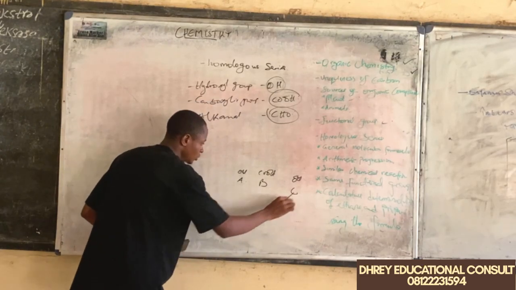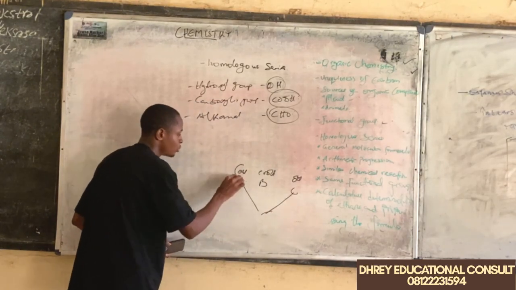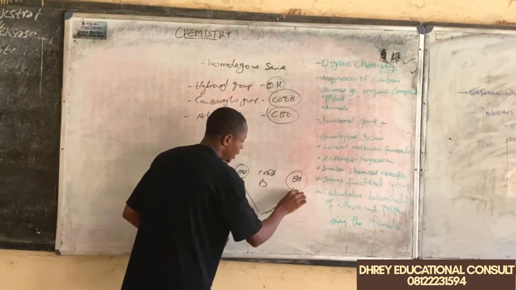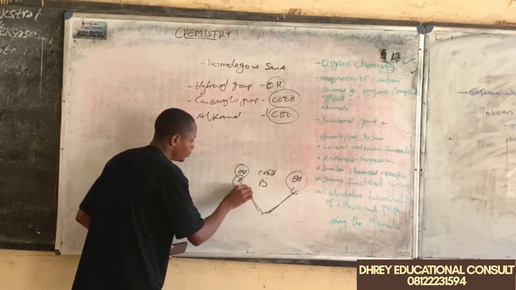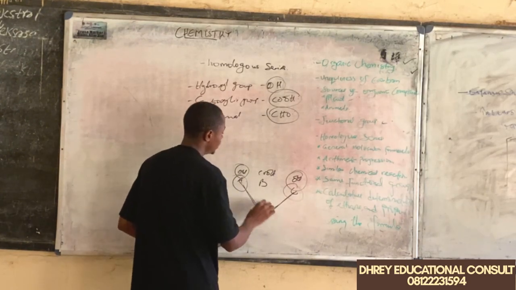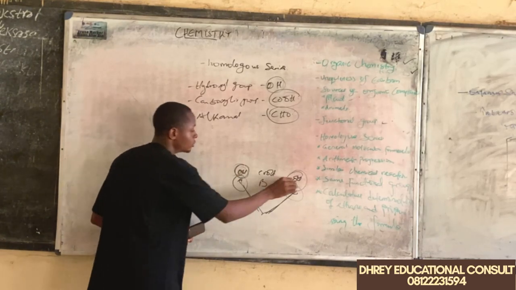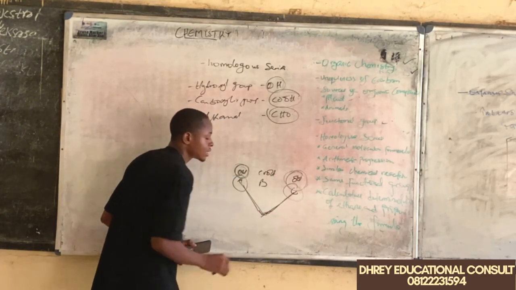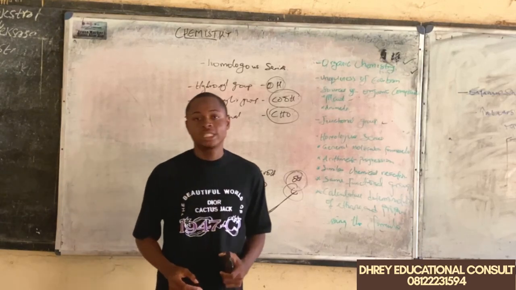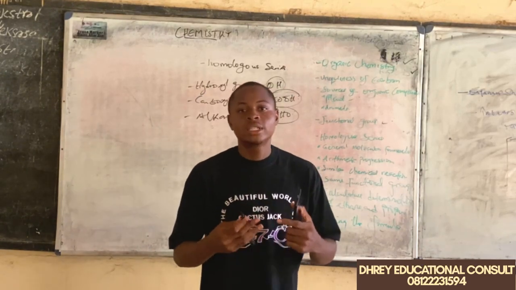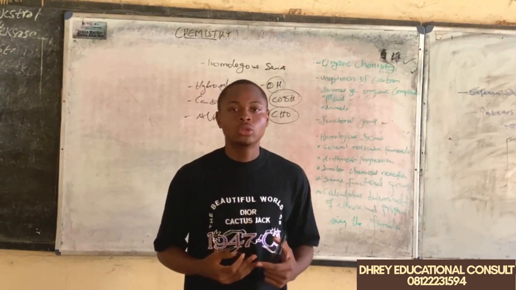Since organic compound A and organic compound C have the same group of atoms, the hydroxyl group, they share the same characteristics, and hence we say they belong to the same family, or the same homologous series.